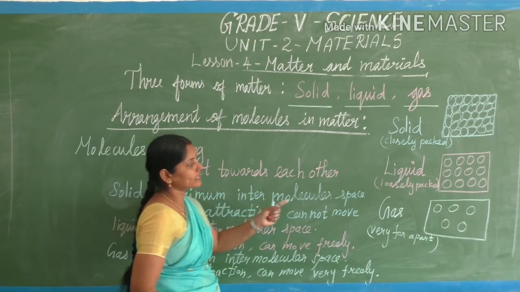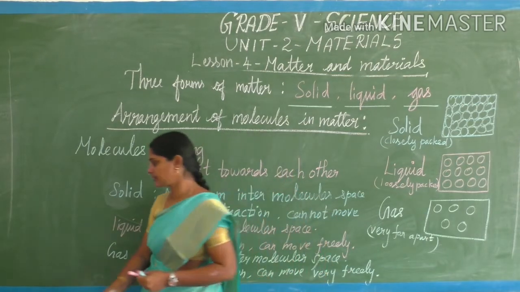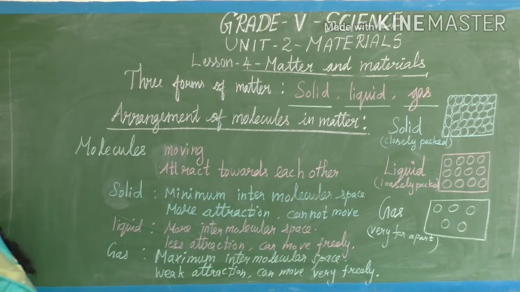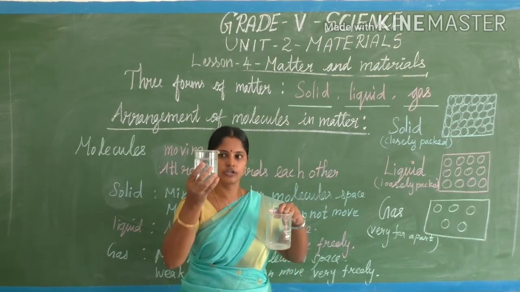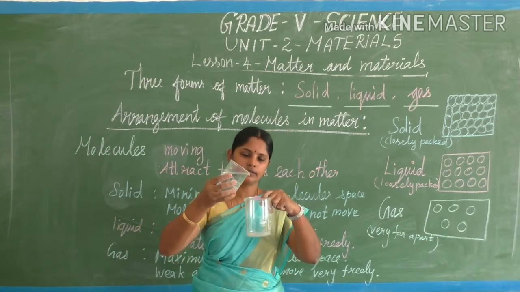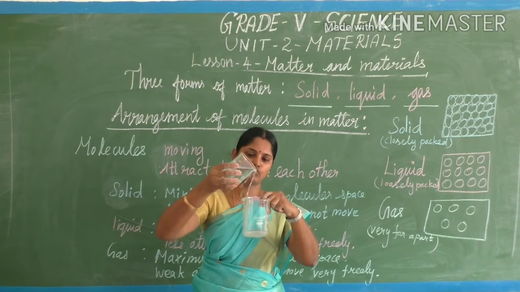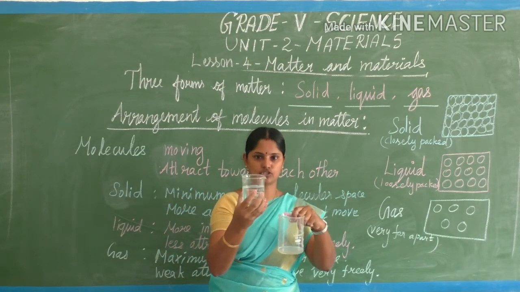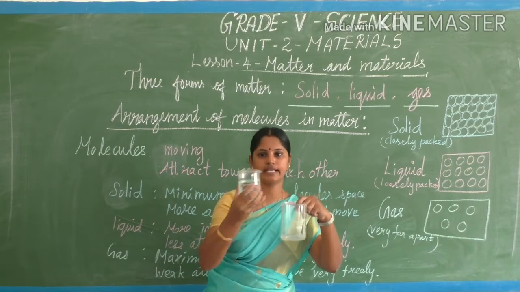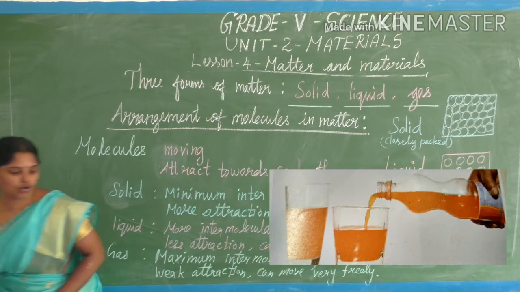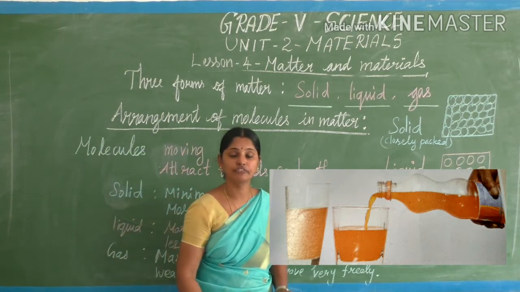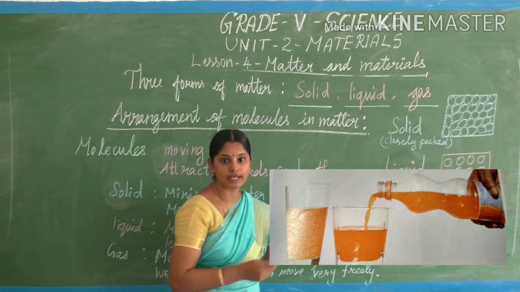Okay, next we'll go to the liquid. See, this is liquid, simply water. I can flow water from one vessel to the next vessel. So this is free flowing of water. Free flowing of water is possible, isn't it?